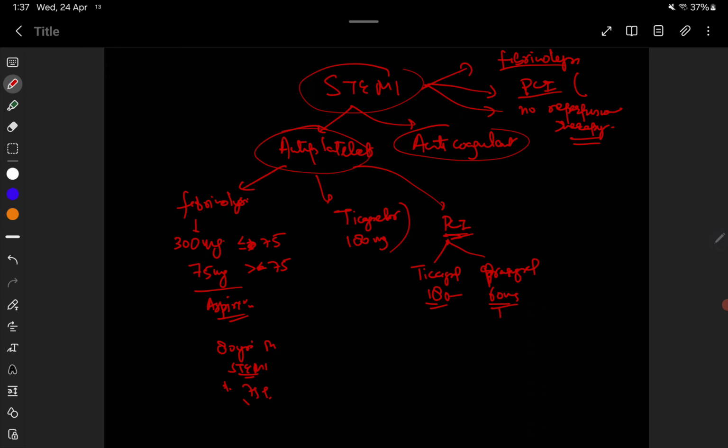For example, contraindications like prior stroke, or the patient has a prior history of TIA. Also, there are other relative contraindications for prasugrel, like if the patient has weight less than 60 kg, or if the patient has age 75 or more. But prior stroke or TIA are the absolute contraindications for initiation of prasugrel in patients treated with PCI in ST elevation MI.